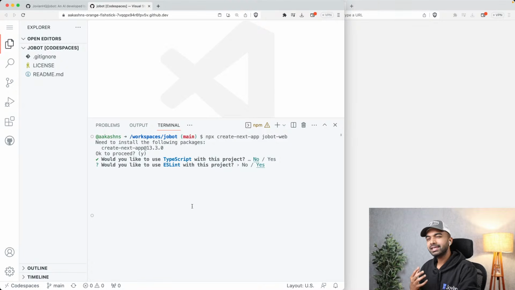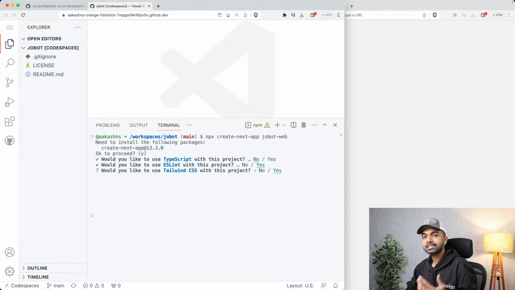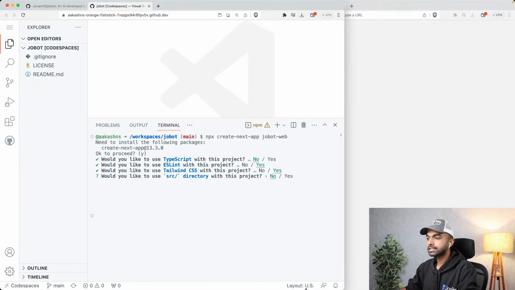Would you like to use ESLint with this project? Now, ESLint is a very useful tool that can help us detect errors as we are coding, syntax errors, etc. And I make a lot of errors while coding, so I'm going to click yes. Would you like to use Tailwind CSS with this project? So Tailwind CSS is a CSS library that makes it very easy to create custom styles without writing any CSS files, right within our HTML. So I'm going to use Tailwind CSS.